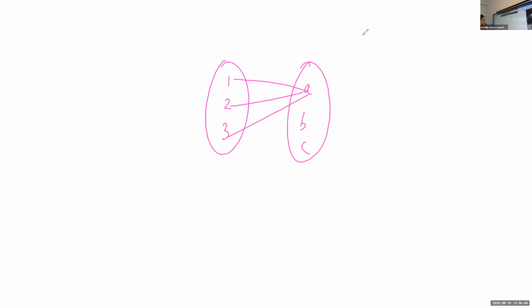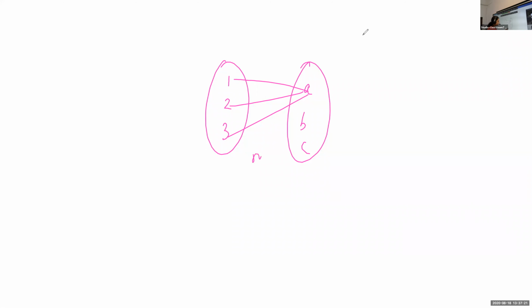Okay, now listen to this question. 1, 2, 3. Is this a function? Aparna, is this a function? Yes, ma'am. Okay, this is a function. Why is this a function? Because the set A is connected with B. Every element in the set A has some image, and each element has only one image. The image of 1 is A, the image of 2 is A, the image of 3 is A. So it is a function.